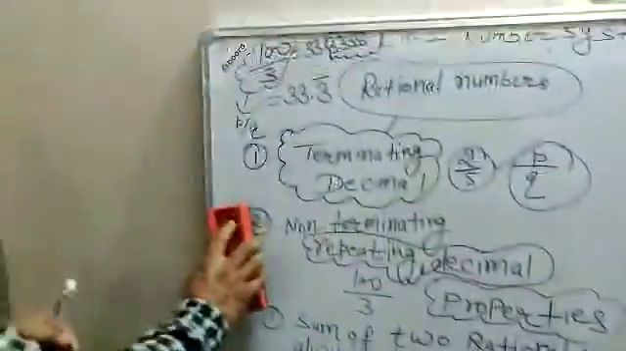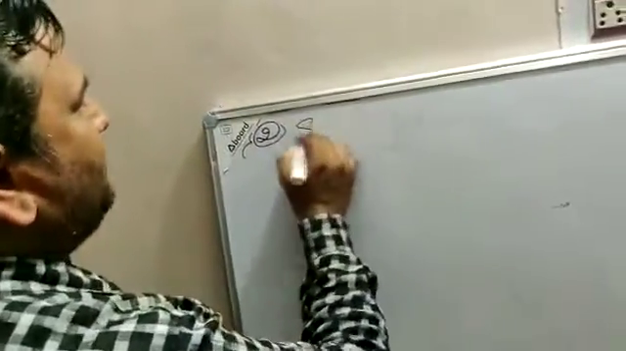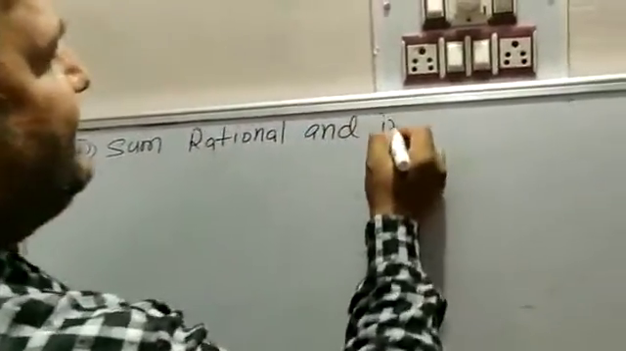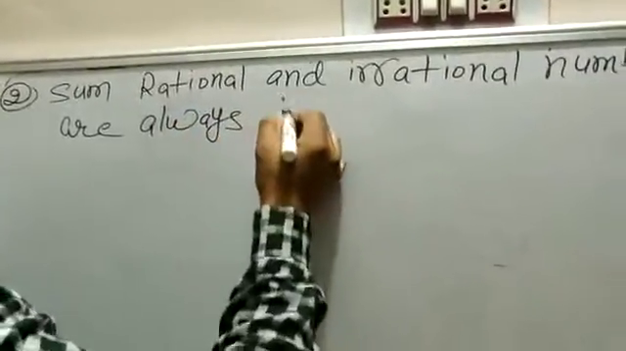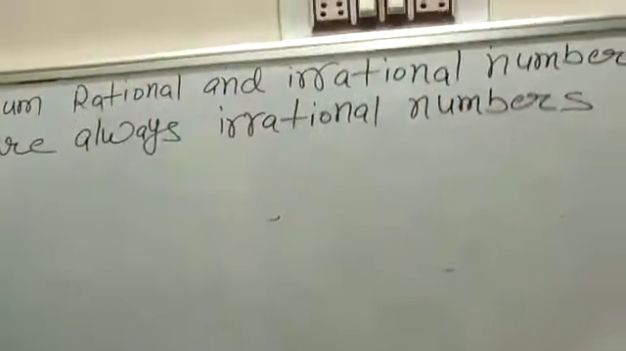So that's why the sum of two rational numbers is always rational. Our next property, property number 2, is: the sum of rational and irrational numbers is always an irrational number.